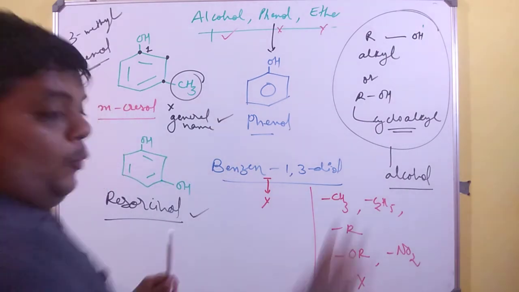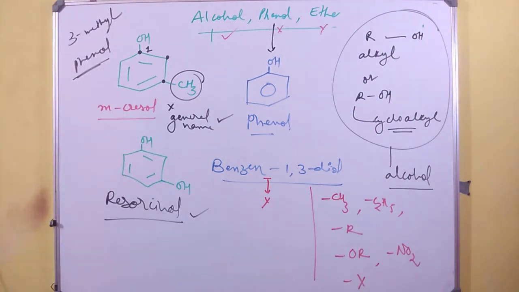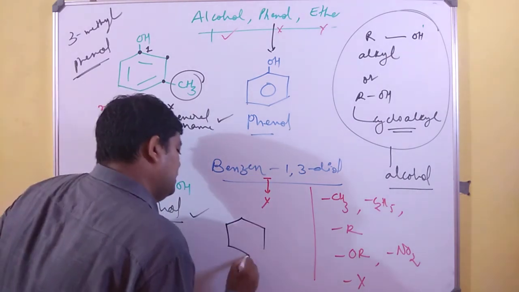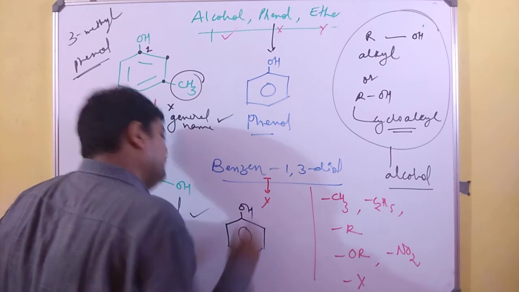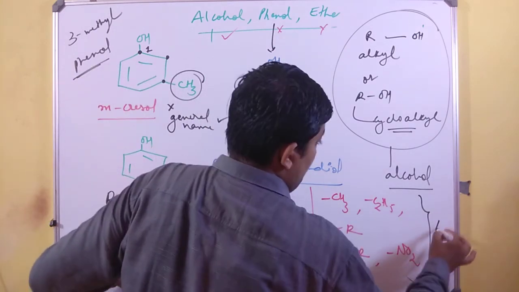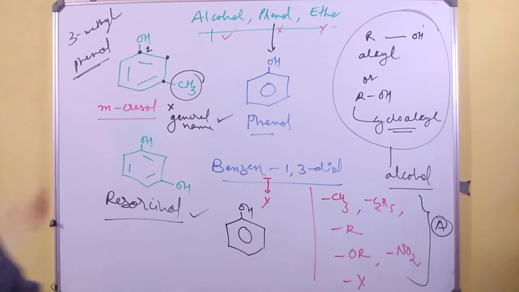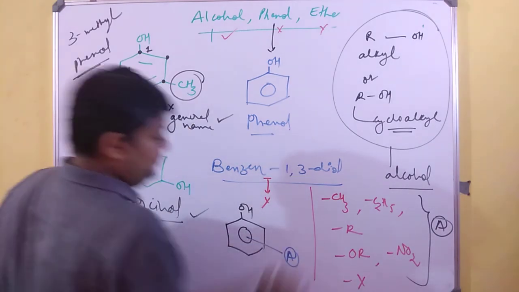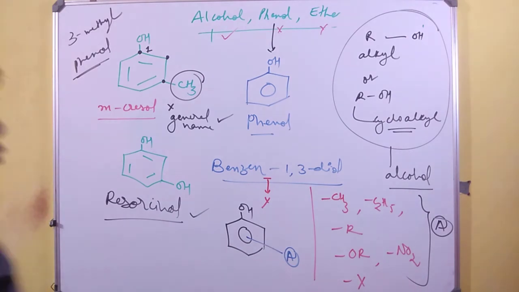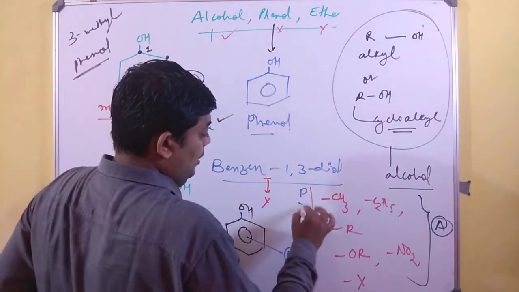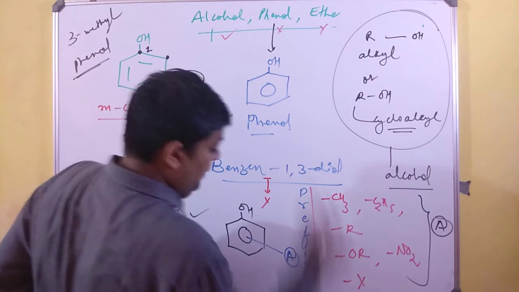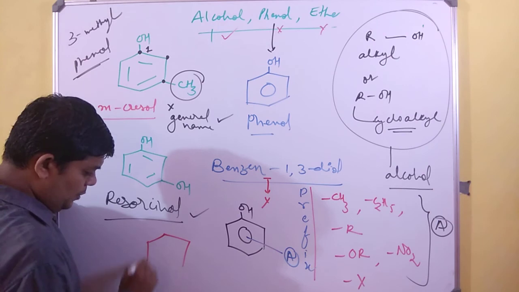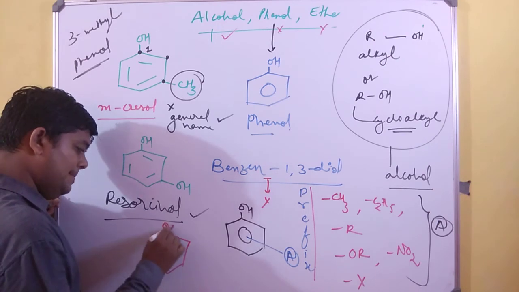If these groups, or any 1 or 2 or 3 from these groups, are present along with the OH in a benzene ring, I will just unanimously name them all as A. If any one of these is present as a substituent, you always have to make them all prefix.